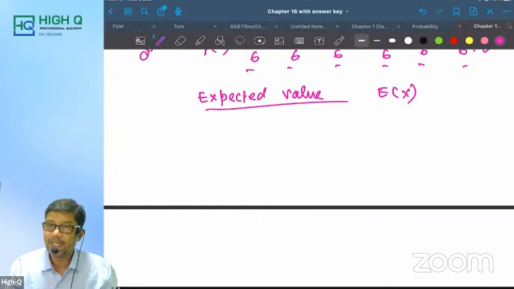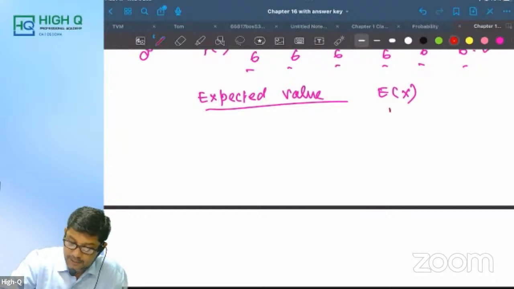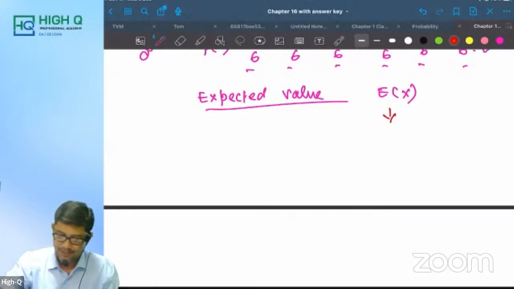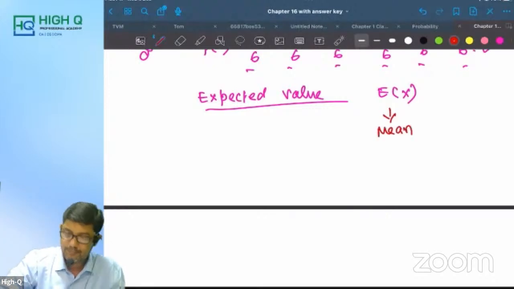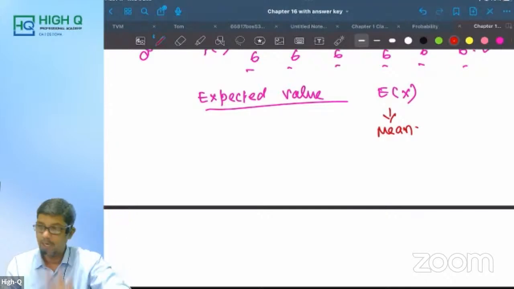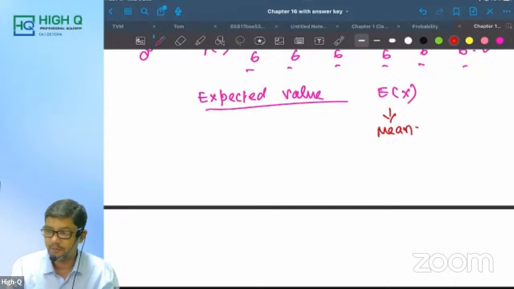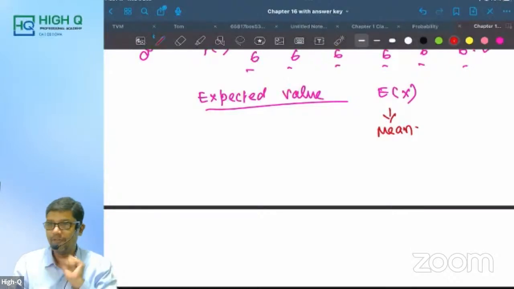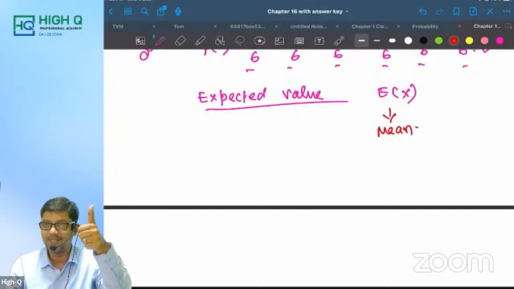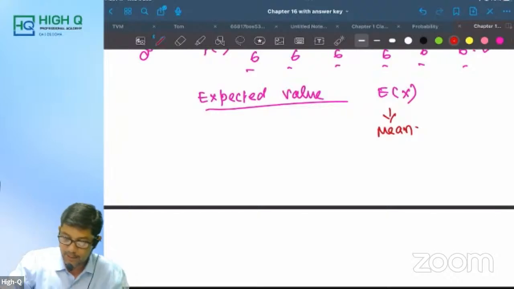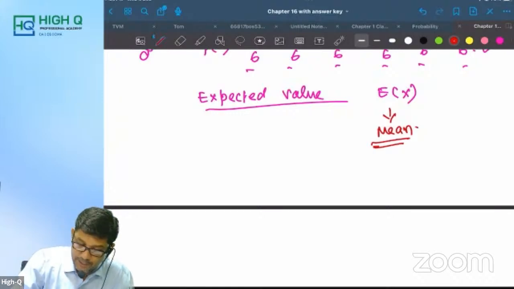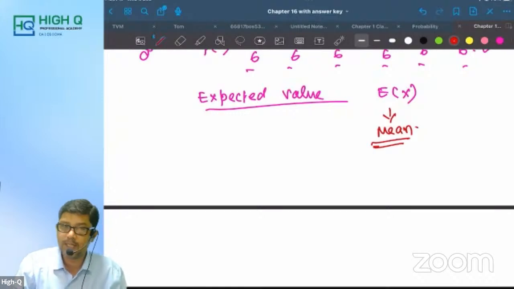What is E of x? In general, in known language, mean. Everyone knows mean. Am I right, my dear? But in probability language, what are you going to call it? E of x. The question can be asked, find the expected value of x. That means they ask you to find the mean. The meaning of expected value and mean are one and the same.